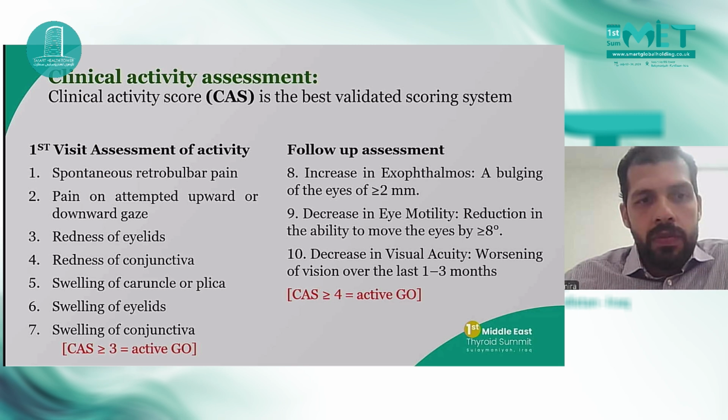If the patient gets 3 or more points on this system, he has active Graves' ophthalmopathy. In the follow-up visit, which is done after 1 to 3 months, the 7 points become 10 points. And if a patient gets 4 points of these 10, he has active Graves' ophthalmopathy.